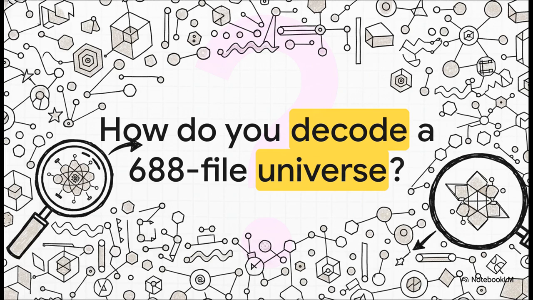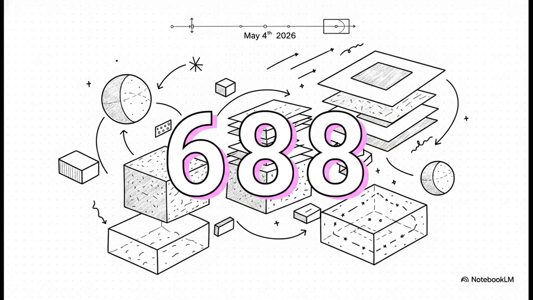To avoid getting totally overwhelmed, we're going to take a macro to micro approach. First, we'll zoom way out to look at the sheer scale of the entire ledger. Then, we're going to pick just one single random file and go incredibly deep under the microscope. And when I say sheer scale, I mean it. Just look at this number, 688.